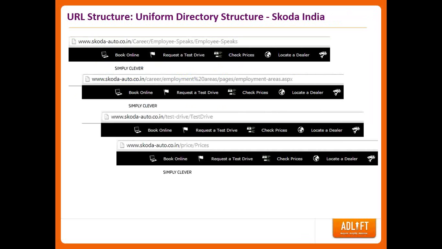There's another example of Skoda's website, where you can see multiple directories called out in different folders. Take the first example, where "employee speaks" has been repeated 2 times. And if you see the other examples for test drive and prices and others, this is not consistent throughout the website. You don't need "employee speaks" two times in your URL, or test drive two times, or prices two times in your URL.